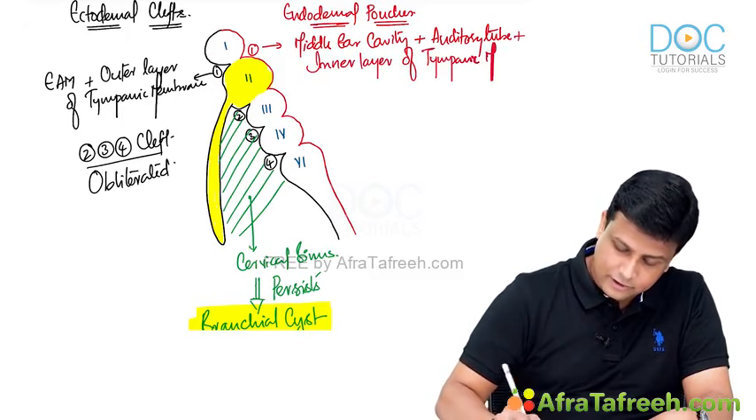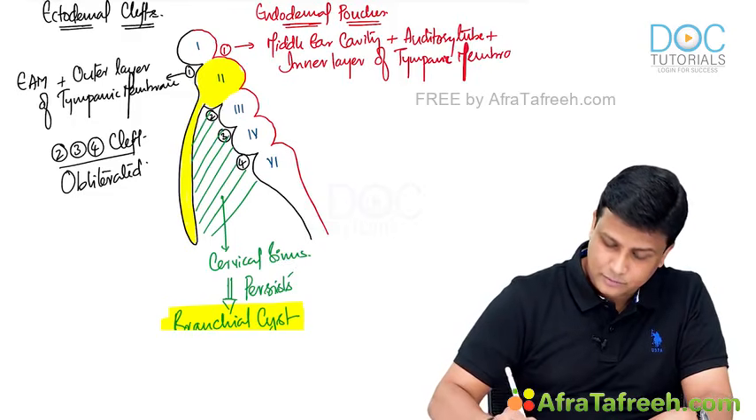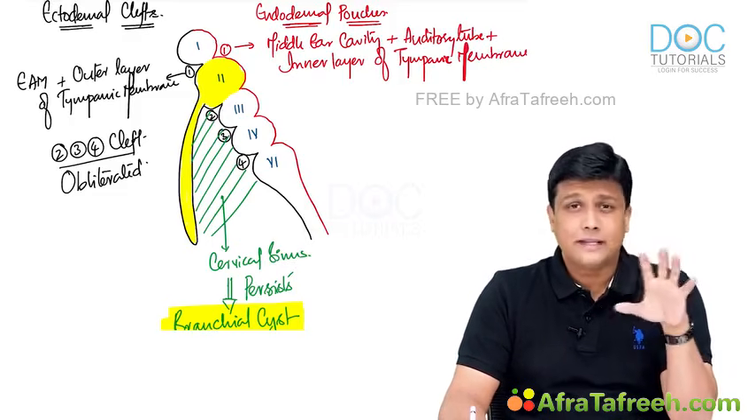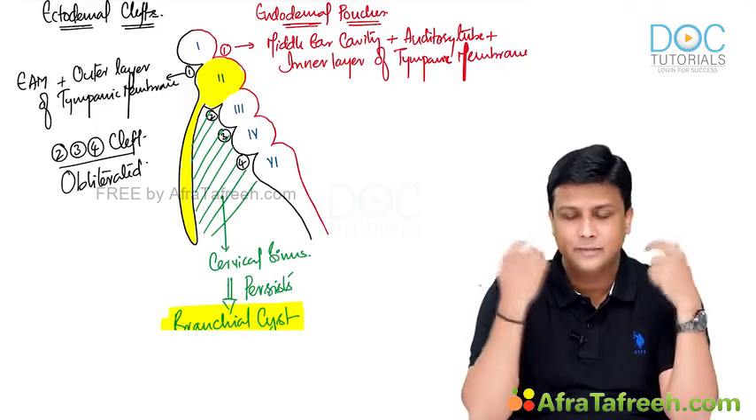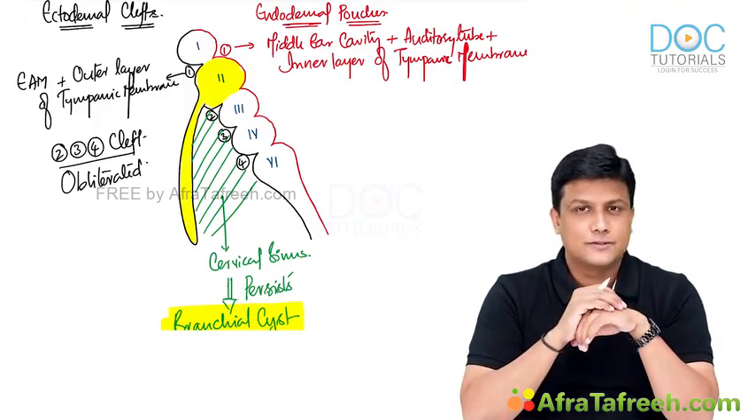Inner layer of tympanic membrane is also derived from the first pouch. That makes sense. The first cleft from outside is going to form the external acoustic meatus. The first pouch is going to form the middle ear cavity and associated structures.